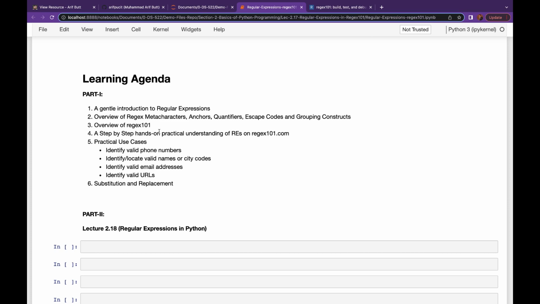And after we are done with the basics, we will be proficient enough to write regular expressions that will identify valid phone numbers from documents, and from the extracted phone numbers we may like to separate the city codes or maybe the mobile operator codes. We will be able to identify and group names, ages, addresses, and zip codes from documents, maybe containing hundreds and thousands of addresses, and maybe update some zip codes or addresses by doing a substitution or a replacement operation.